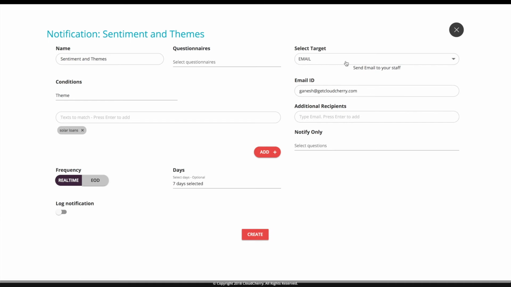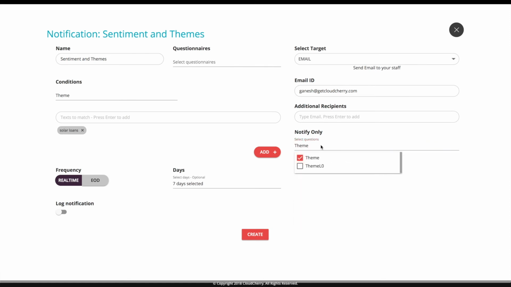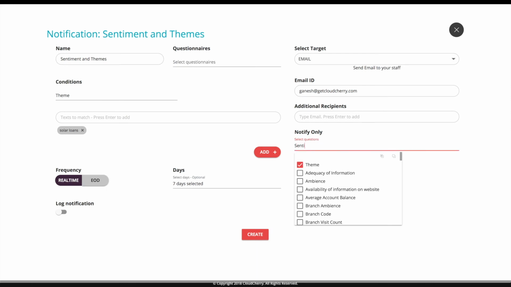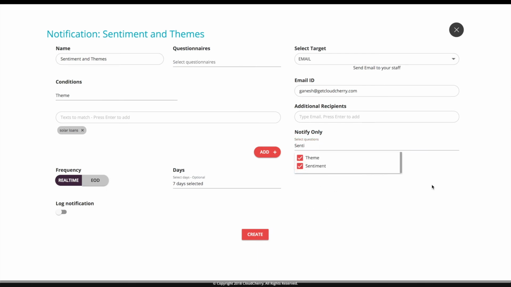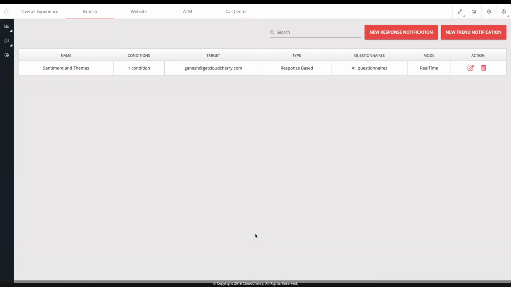And you could set up to be notified either based on email or even choose to set up loop closure with a ticket based on certain new emerging theme patterns. You could choose to set up as many email IDs to get notified and add other recipients. You may also want to get notified about details of just themes and sentiment so that you only get details about these two questions. You could choose to create as many such rules as you want to for the purpose of getting notified.